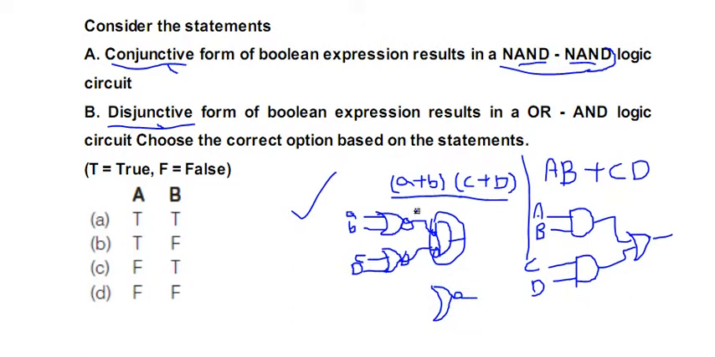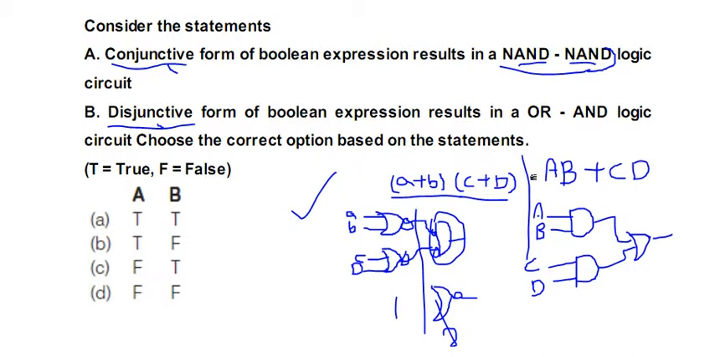So it is a two level circuit, first level and second level. It is a two level NOR logic, not NAND logic. So statement A is wrong.